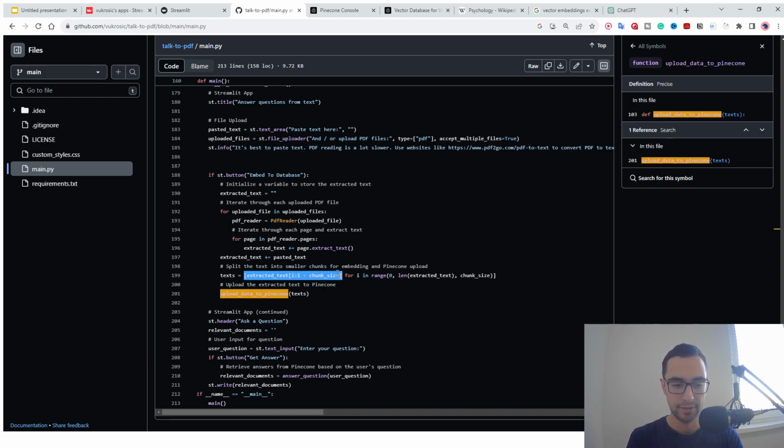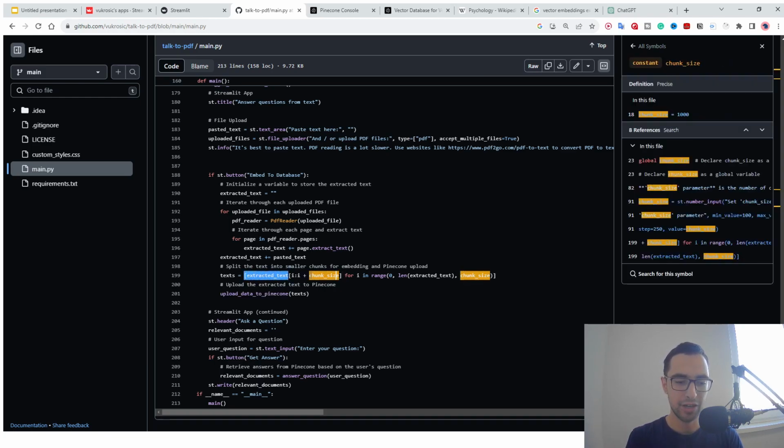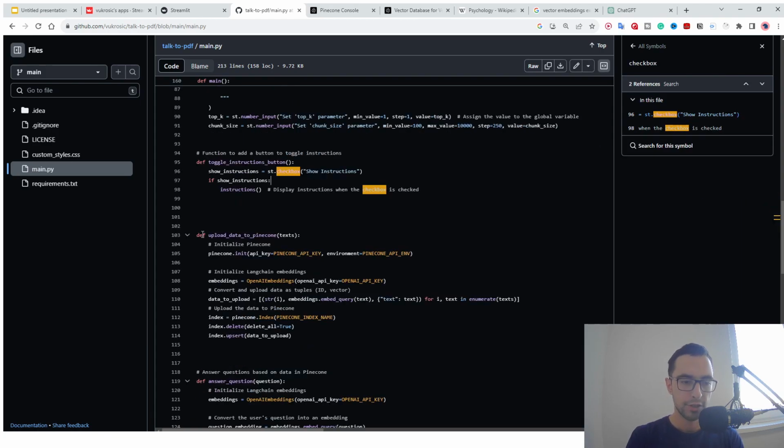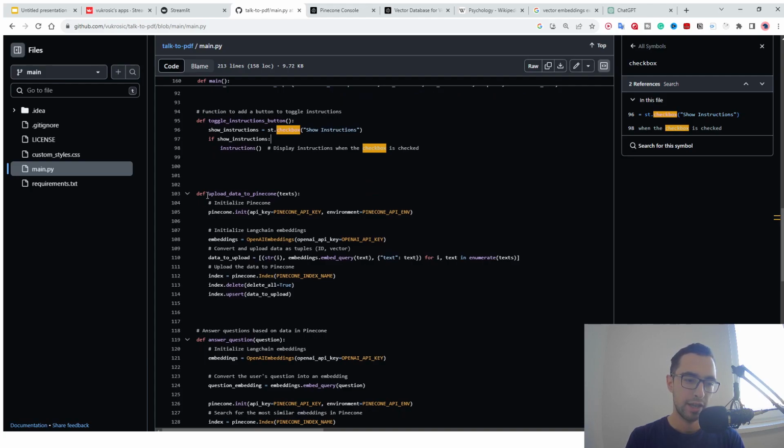So basically, this is going to split the text into 1,000 character chunks. And then we are going to send that array of chunk text to this function, upload data to Pinecone. So now we can take a look at this function, define upload data to Pinecone, and this is an array of chunks.